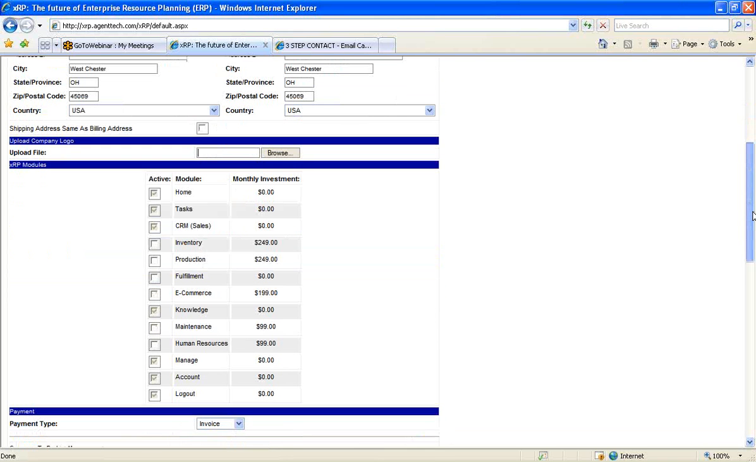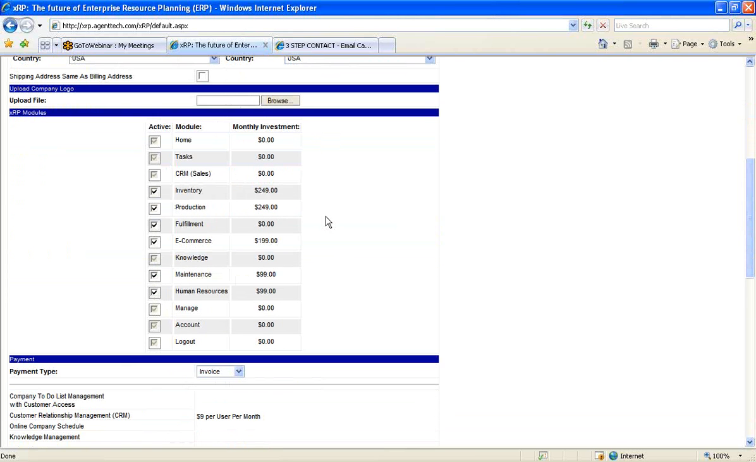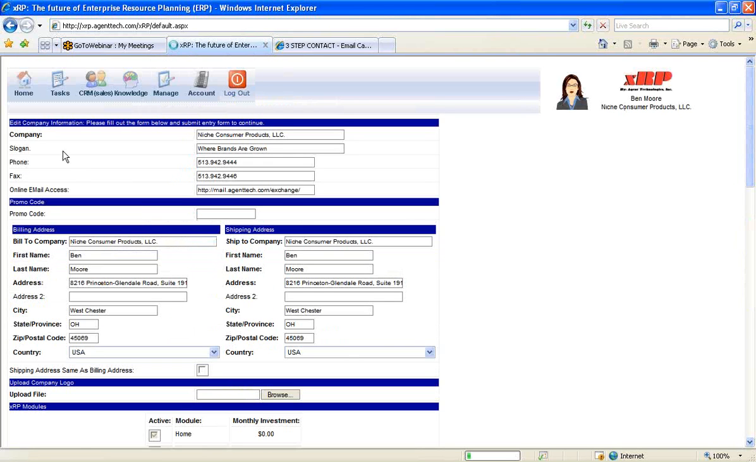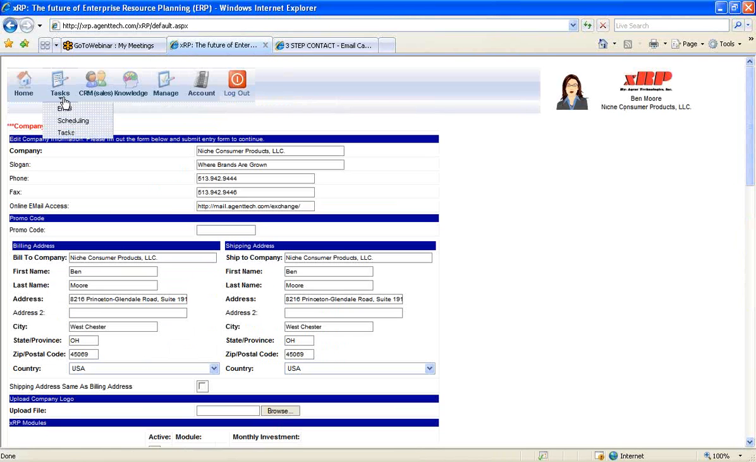Then for other companies, you can turn on the other modules with xRP, because xRP has a series of base modules, but it has another set of modules such as inventory, production, fulfillment, e-commerce, maintenance, and HR that some of our manufacturing and other clients use for their businesses. But the base piece of xRP, what I've shown you, the home, the task, the CRM, sales, knowledge, manage, account, all come in the base package of just $9 per user per month. Once again, that's just $9 per user per month.